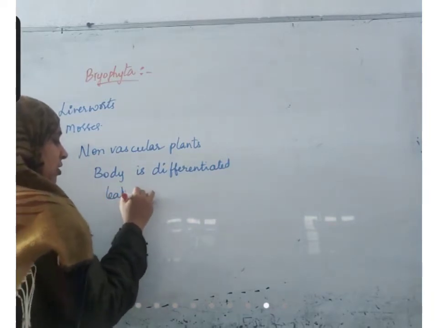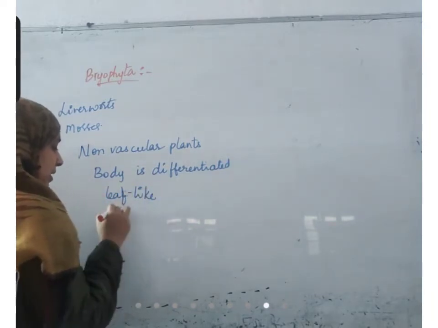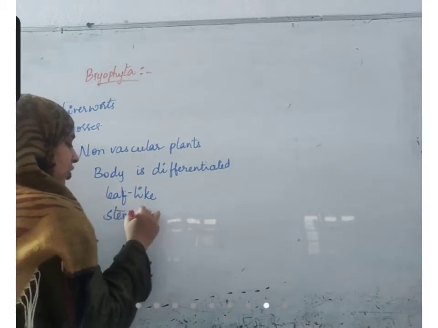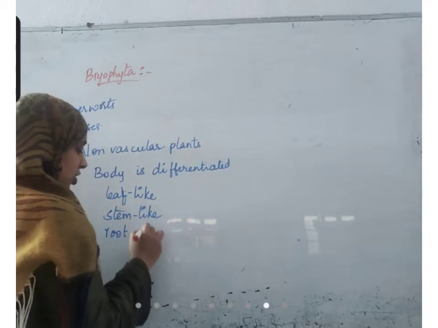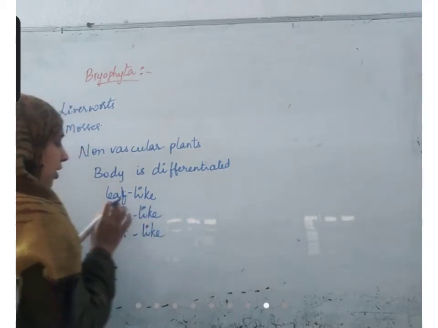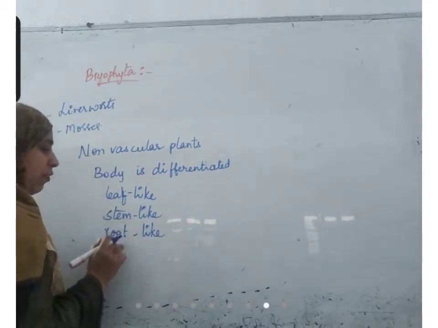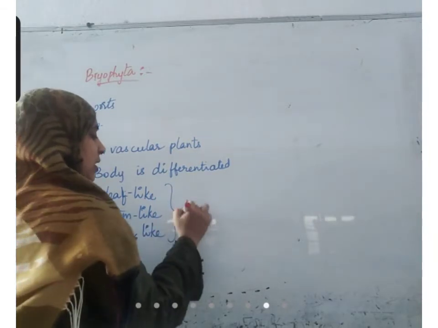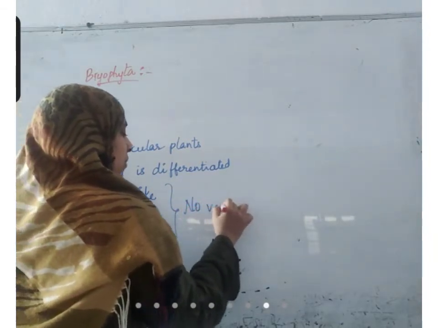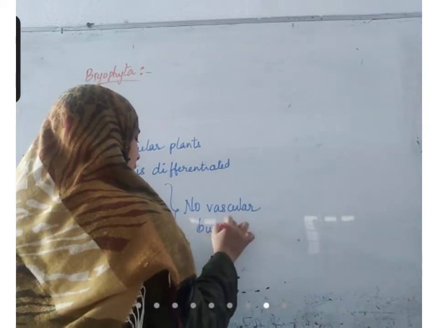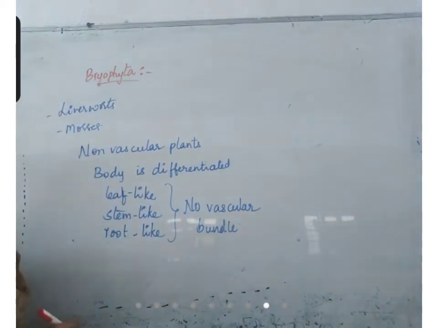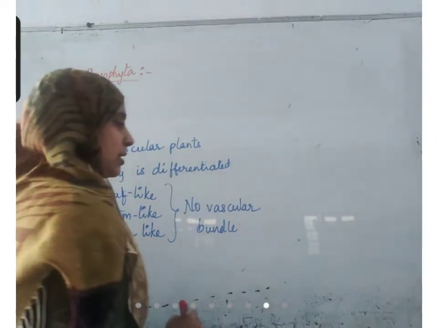The body is differentiated into leaf-like structures, stem-like structures, root-like structures. Why? They are not real roots. False leaves, false stem, false root. What is the reason? No vascular bundle. If vascular bundle is not there, it is a false root, false shoot, false stem.